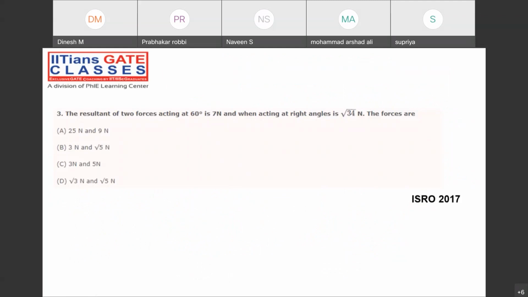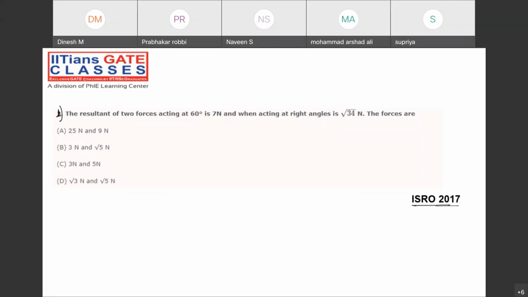See, I have taken all the questions from previous examinations, right? Right now I'm going to follow the first question. If you take the resultant of two forces acting at 60°, it is 7 Newton. When they are acting at a right angle, the resultant is under root of 34 Newton. These conditions are given, so what will be those two forces? This was asked in ISRO 2017.